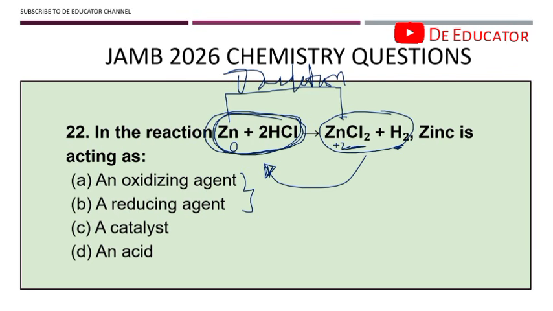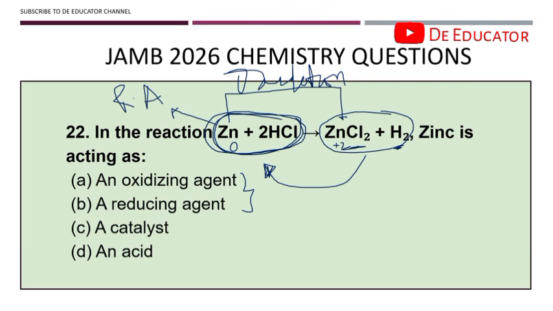Now, what is the agent? Is it an oxidizing agent or a reducing agent? Take note, it is the opposite. So zinc is a reducing agent. If the process is oxidation, the agent is going to be a reducing agent. If the process is reduction, the agent is going to be an oxidizing agent. It's as simple as that.